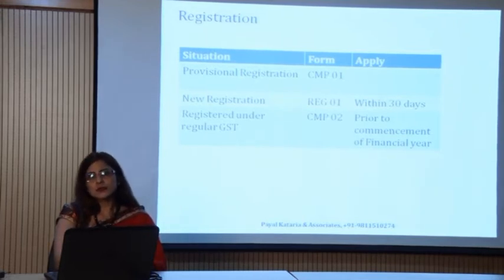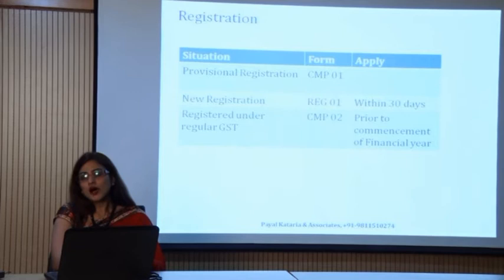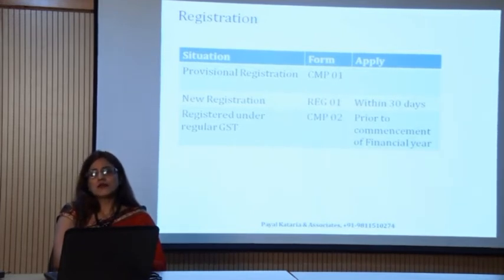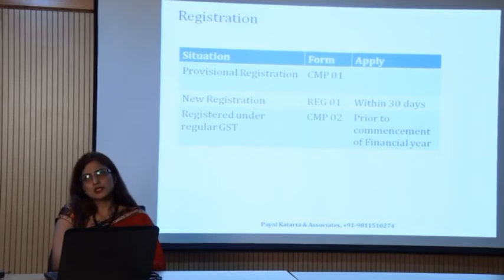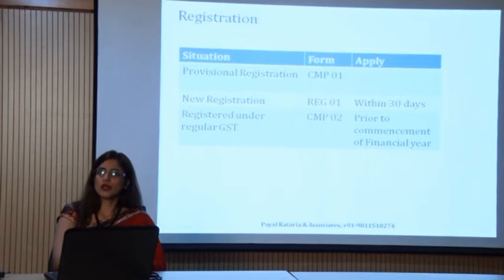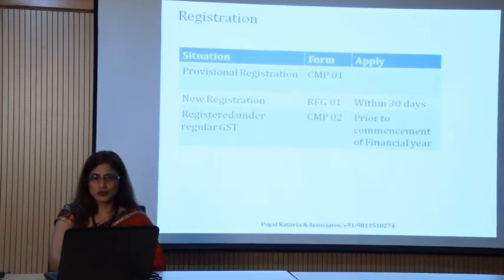Now for example, under the GST regime, if they want to opt for the composition scheme, then what is the procedure? What is the route for those people who were there at the time of transition? For them, the government through the GST Act prescribed the form CMP-01. By filing this form, you can inform that you want to opt for the composition scheme. So, this is one thing.